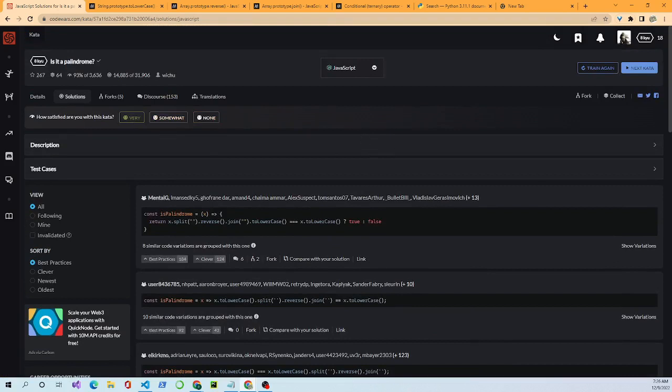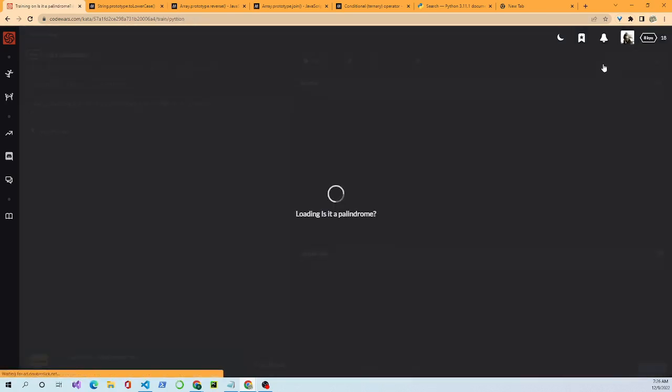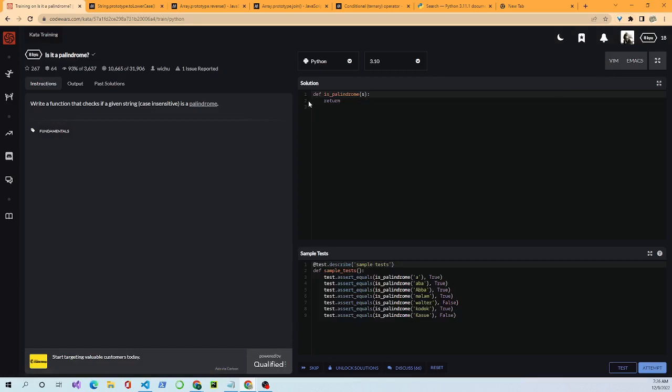Now we're going to go into the Python method of solving it. You'll notice in Python we're going to solve it kind of the same way. We have the function set up here with def. The keyword def, palindrome, s in parentheses, colon. s is the parameter. It's the same kind of deal.